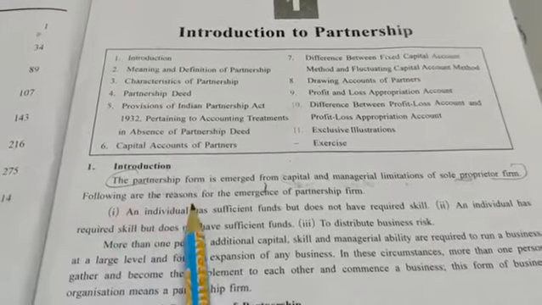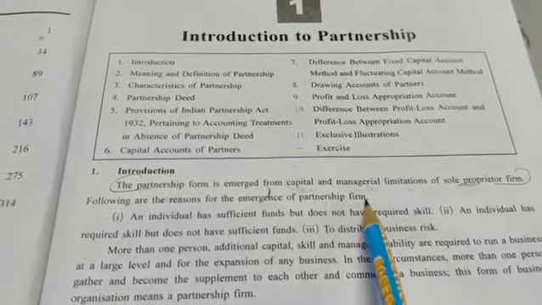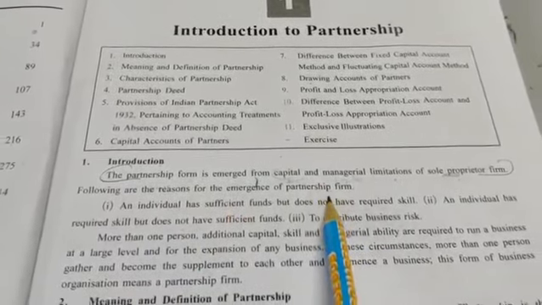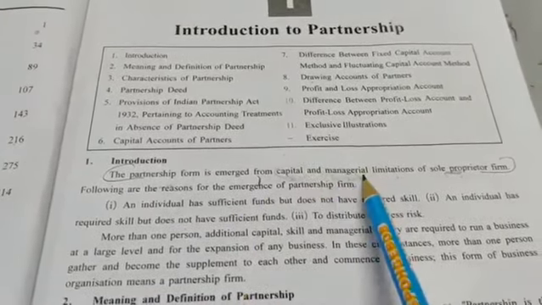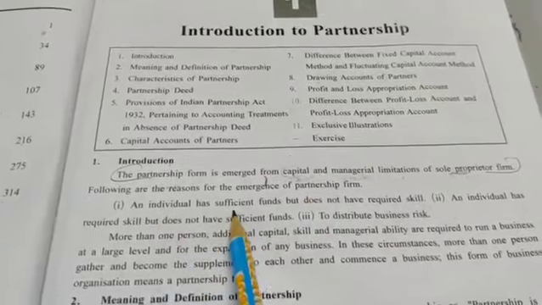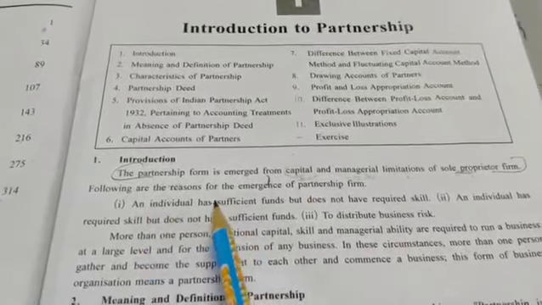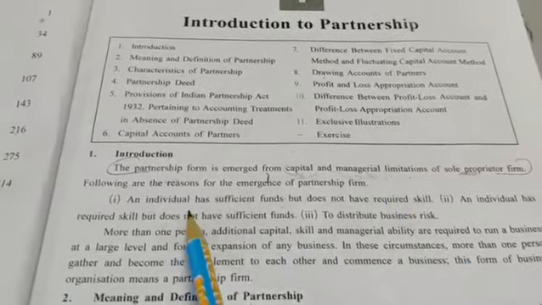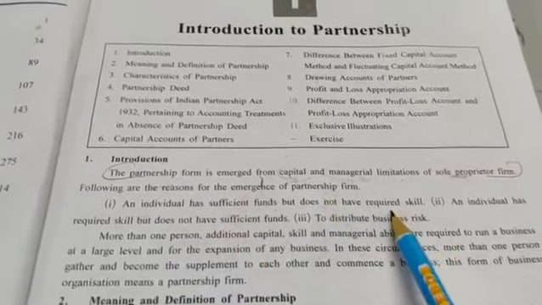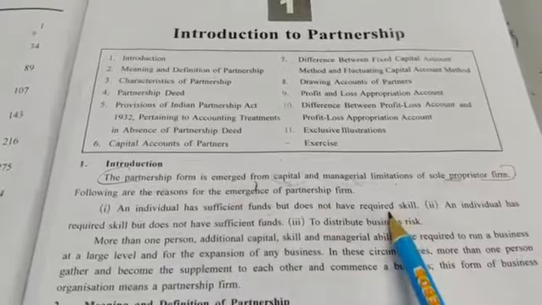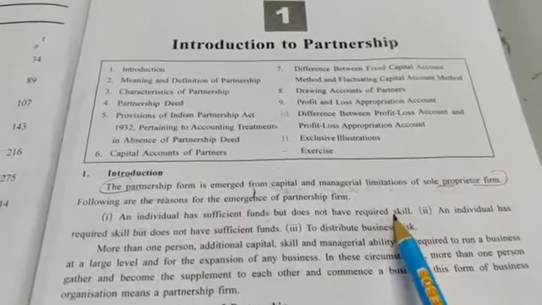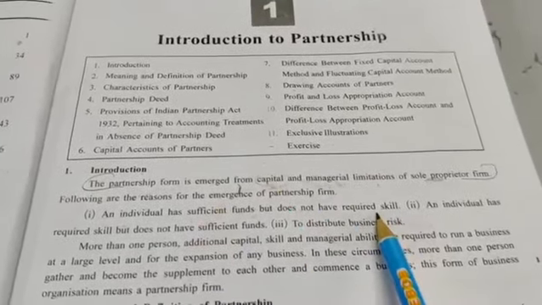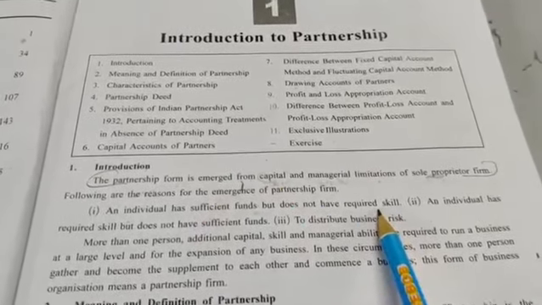Fine. Following are the reasons for the emergence of partnership firm. If they are asking you for 1 mark, state the reasons for the emergence of partnership firm. So again the same thing, that is capital and managerial, but they have written it in detail. An individual has sufficient fund but does not have required skill. When a person is having money but he does not have the skill, उसके पास काम करने का तरीका या knowledge नहीं है, so in that case he is having sufficient funds but he is not having the proper skill. So this might be the one reason.